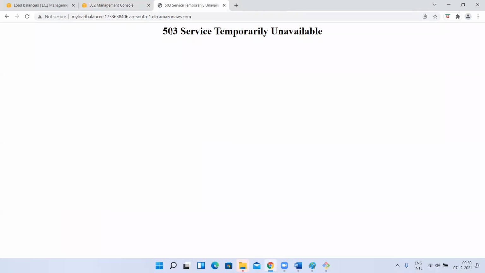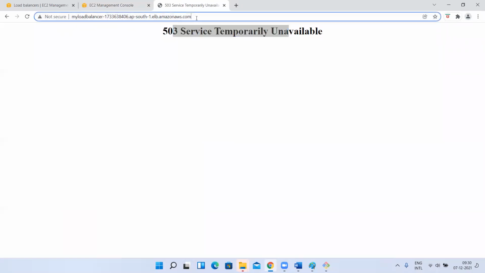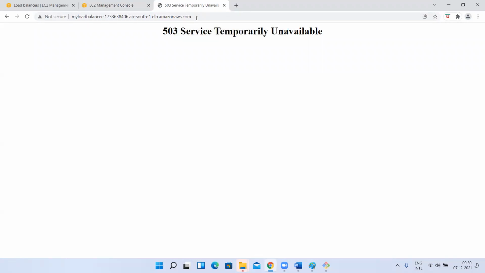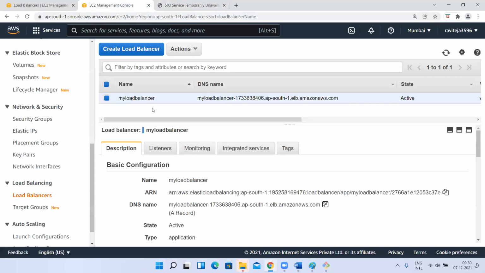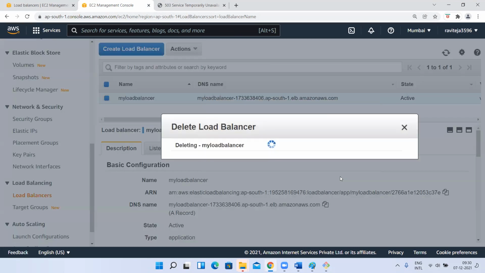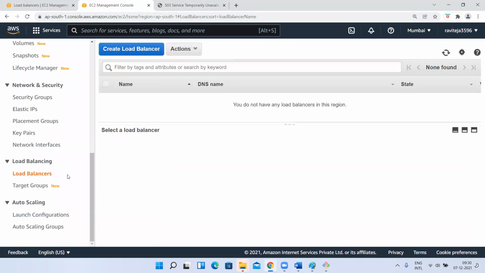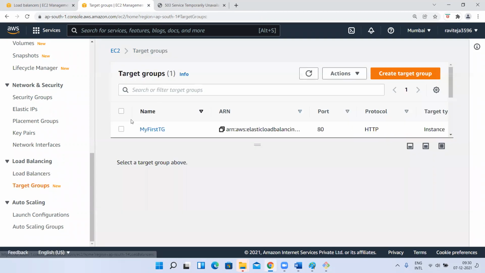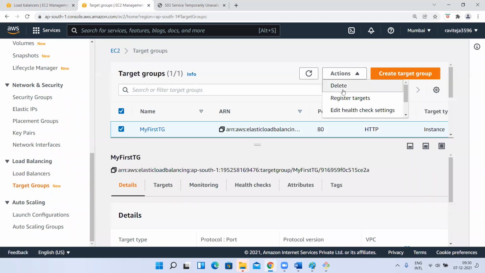Now it is giving 503 service temporarily unavailable, means it is unable to route traffic to my EC2 instances. Okay, why? That we will see later. But for now, let me delete this load balancer. I'll do this once again. I'll delete this target groups.